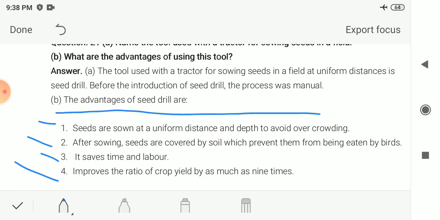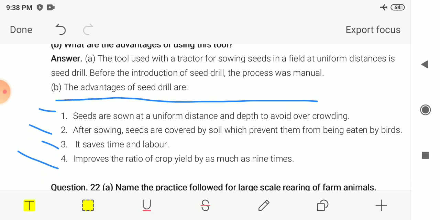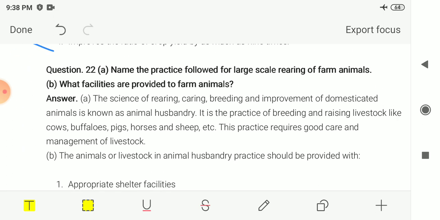Earlier it was done manually, with the hands. So after using this seed drill, the crop production you will get is 9 times better than earlier. So it is very useful. These are some of the advantages of the seed drill. Now next, question number 22.